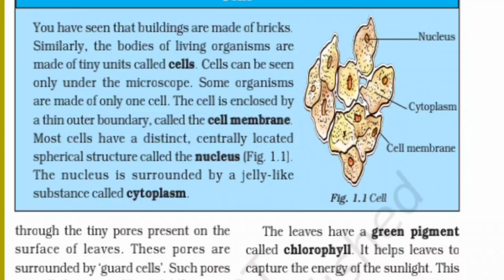You have seen that buildings are made of bricks. Similarly, the bodies of living organisms are made of tiny units called cells. Cells can be seen only under the microscope. Some organisms are made of only one cell. The cell is enclosed by a tiny outer boundary called the cell membrane. Most cells have a distinct, centrally located special structure called the nucleus. The nucleus is surrounded by a jelly-like substance called cytoplasm.